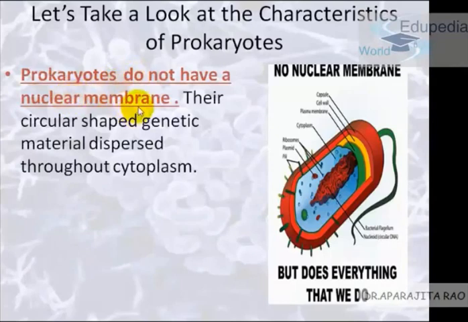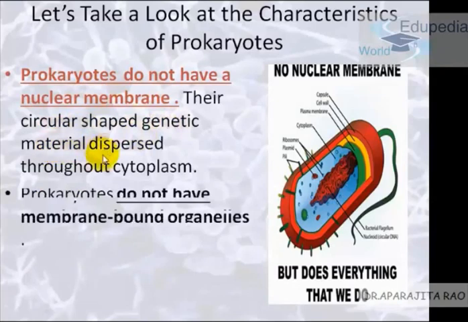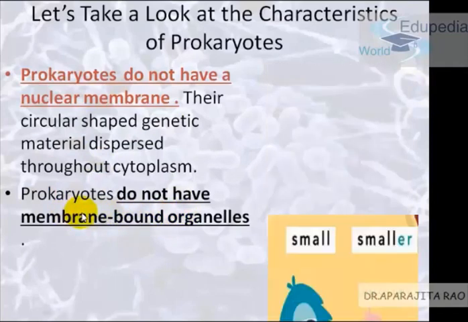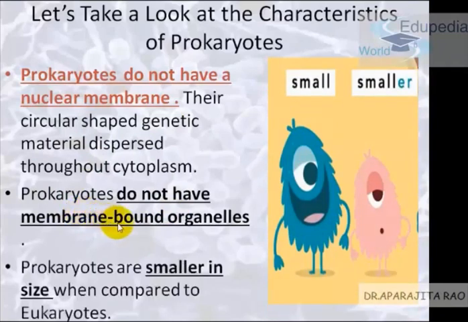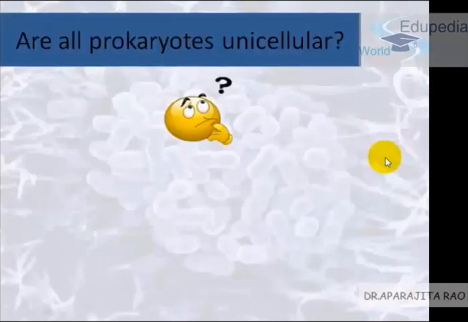Prokaryotes do not have a nuclear membrane. We have already discussed that. They have a circular shaped genetic material. They do not have membrane bound organelles. The only organelles prokaryotes have are ribosomes. What are ribosomes? We'll read about them in future lectures. As compared to eukaryotes, prokaryotes are comparatively smaller in size.